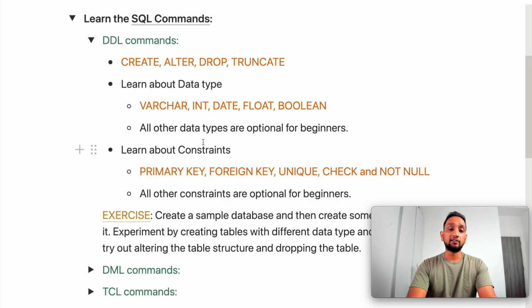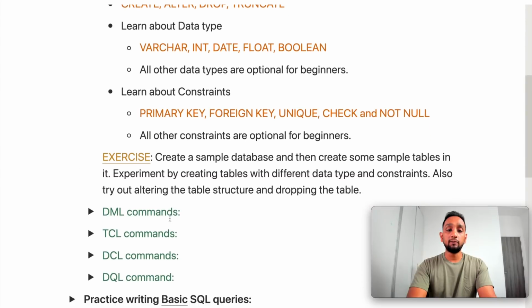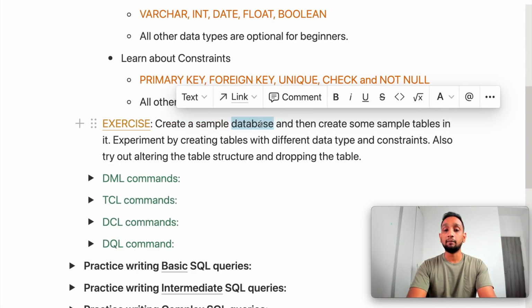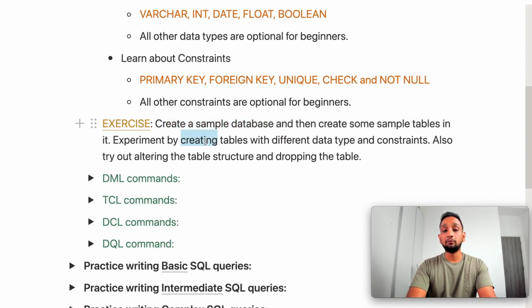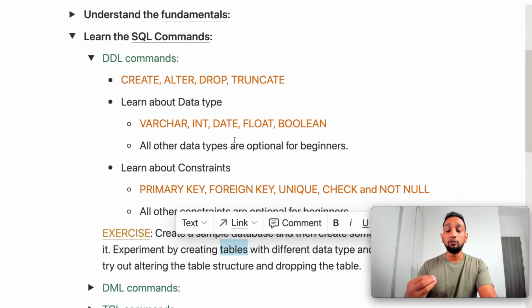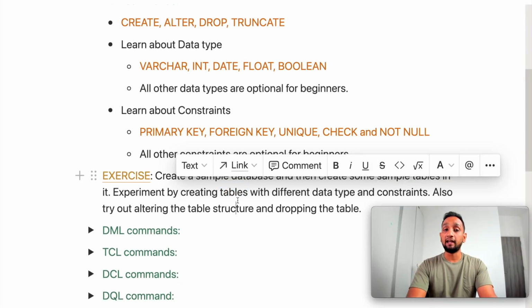So once you are thorough with constraints and data types, I think you will be thorough with how to create a table and so on. So as part of an exercise when you are learning these DDL commands, what you should be doing is you should try to create a sample database. In the previous step, you have installed a database and you have an IDE, right? Now log into that IDE and create a sample database, and then inside that database try to create some sample tables, with different data types and different constraints. Try to create multiple tables and just do some experiments with that. Whatever you learn, you need to use that practically, only then you completely understand that. Okay, so these are some basic exercises that you will need to do.